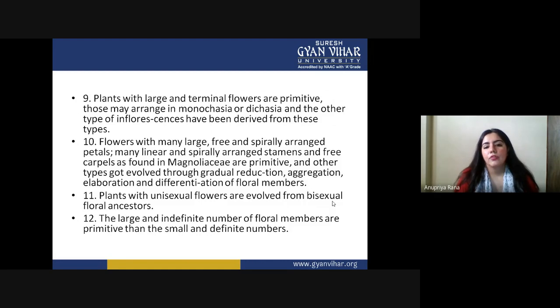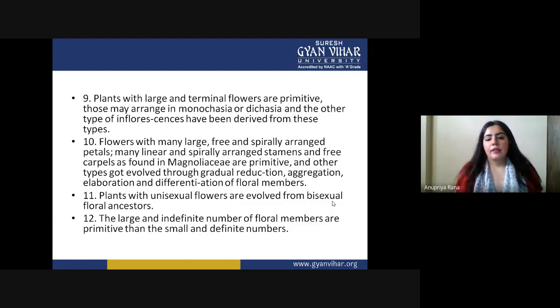Flowers with many large, free and spirally arranged petals, many linear and spirally arranged stamens, and free carpels, as found in Magnoliaceae, are primitive. So this kind of condition in petal formation and carpels is primitive, and other types like reduction, aggregation, elaboration and differentiation are the new ones. Plants with unisexual flowers evolved from bisexual floral ancestors. So the bisexual flower is the old, primitive one, and unisexual flowers arose from bisexual floral ancestors.